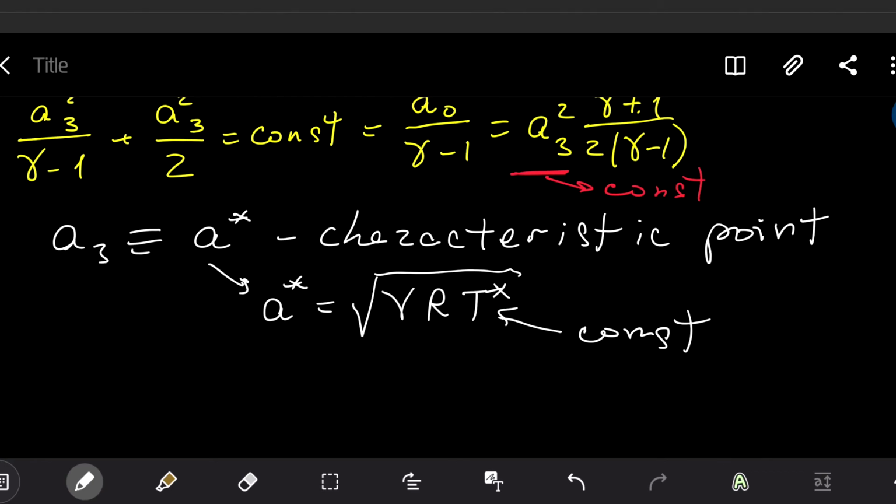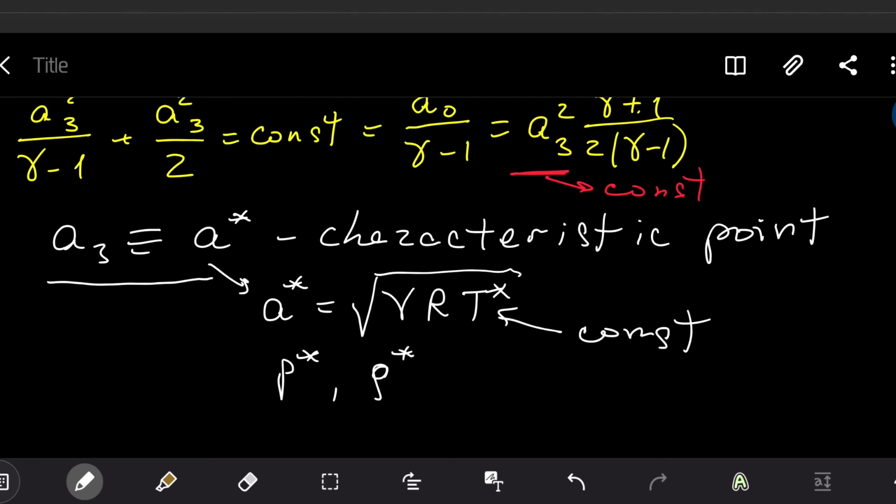So this is not just T asterisk, it also will be P asterisk, characteristic pressure, and characteristic density at this point. They can be calculated all together by their corresponding formulas, but it can be calculated quite easily, all one by one. So we just need to know where this point is, and we can know all the flow properties at this point, no matter what the other points are, right? What is the shape of the body and so on. Okay, I hope I answered your question.